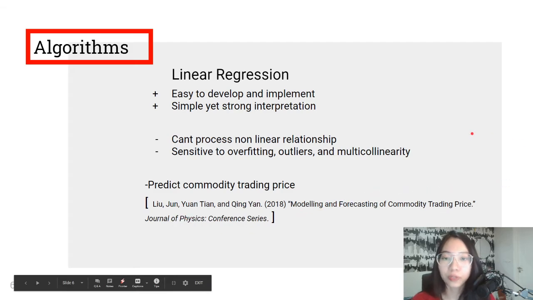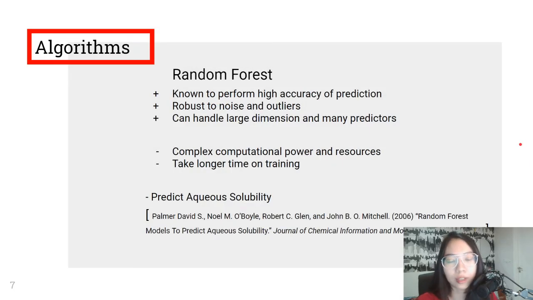Another famous method for prediction is random forest, which is a very popular algorithm with its ability to perform relatively high accuracy of prediction, along with its robustness to noise and also to outliers. It also has the ability to handle large dimensions and many predictors.